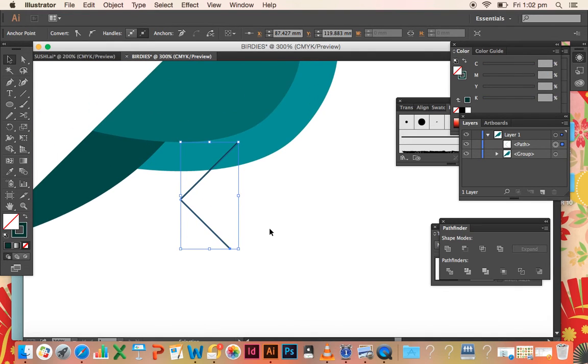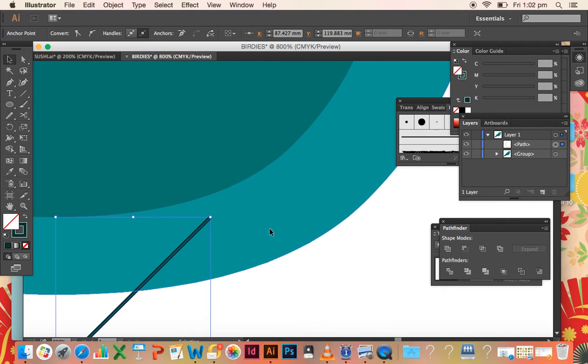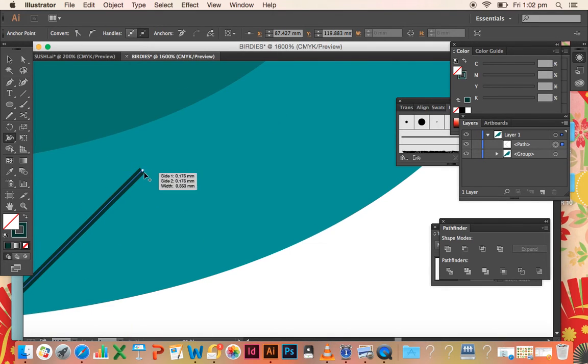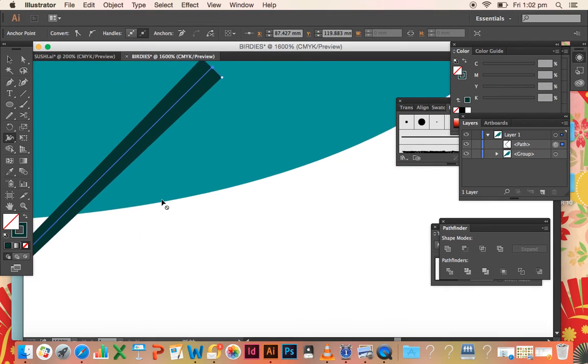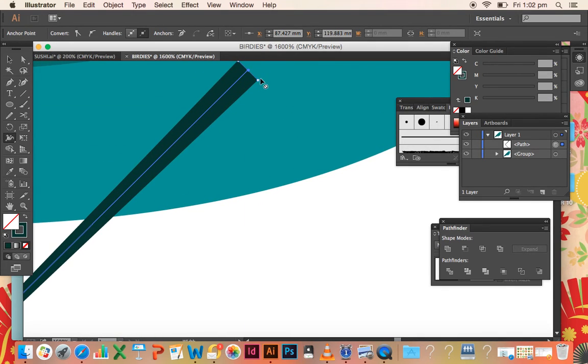Okay, now it just looks like a stick at the moment, but if we use the width tool, just zoom in on the top anchor point, select your width tool, and then you can drag out that anchor point to make it wider. I'll make it a little bit wider again, I think.